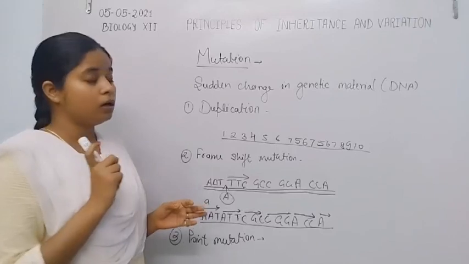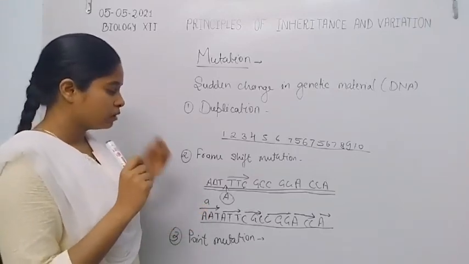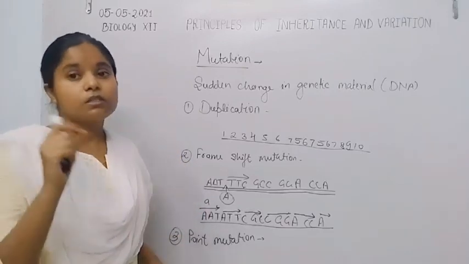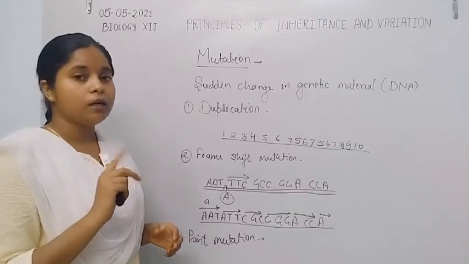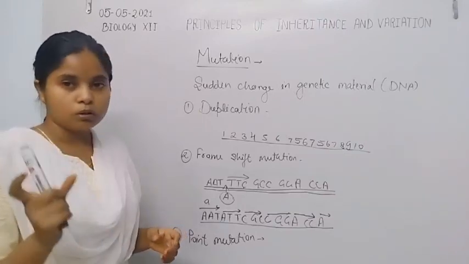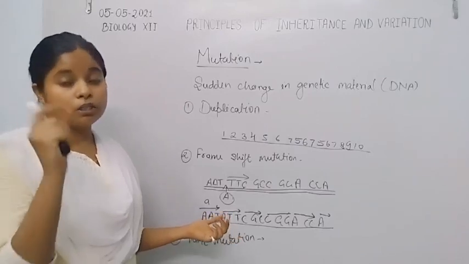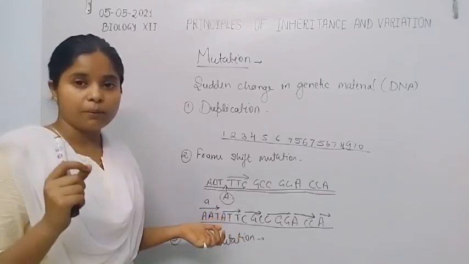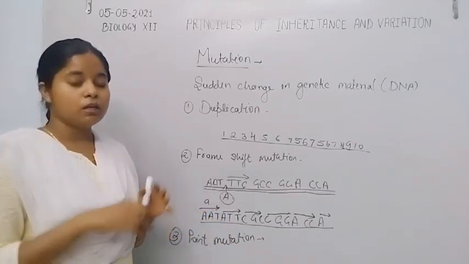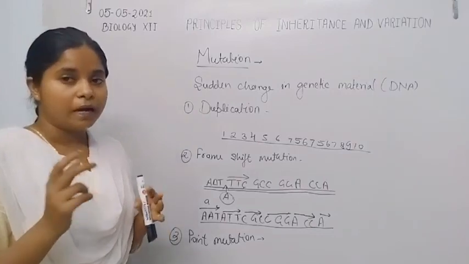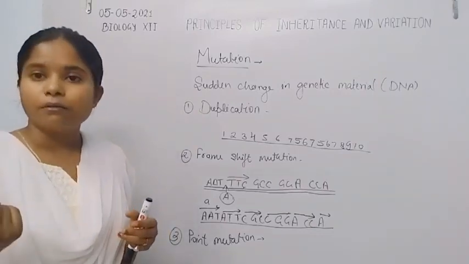can be read as GAG, but after the replacement of adenine, the triplet codon is read as GUG. GAG codes for glutamic acid and GUG codes for valine. So there is a huge difference between these two amino acids, glutamic acid and valine.